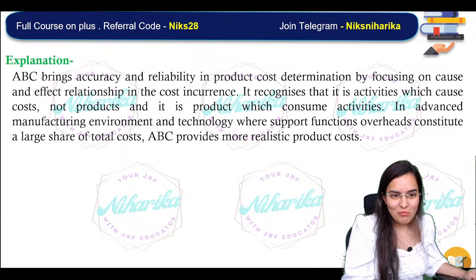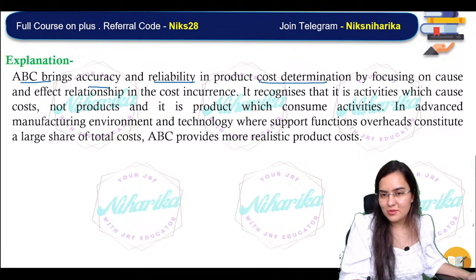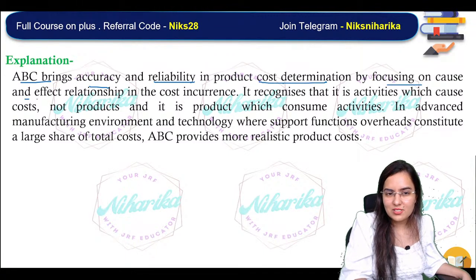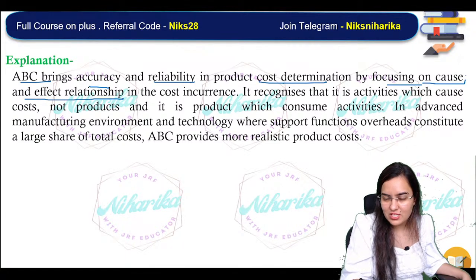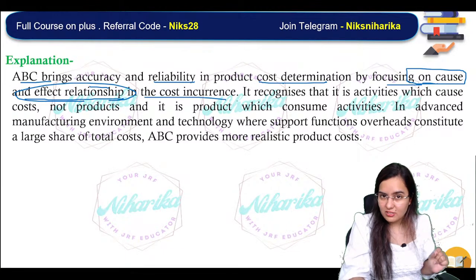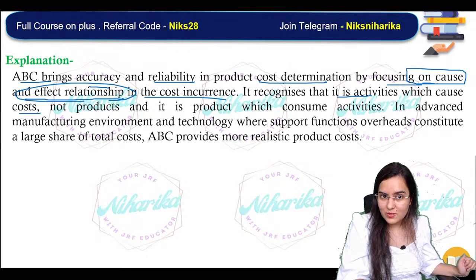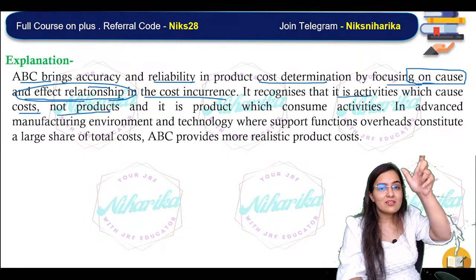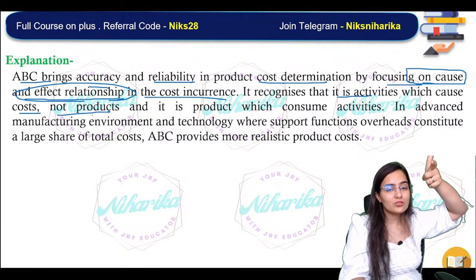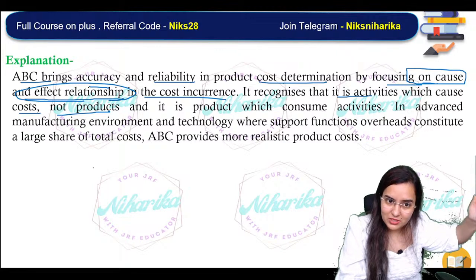Okay, see, Maharashtra set. ABC brings accuracy and reliability in product cost determination by focusing on cause and effect relationship. Where do they focus? They focus on the cause and effect relationship in cost occurrence. It recognizes that it is the activities which cause the cost, not the products. There are activities that cause the cost, that are the reason for the cost to occur.